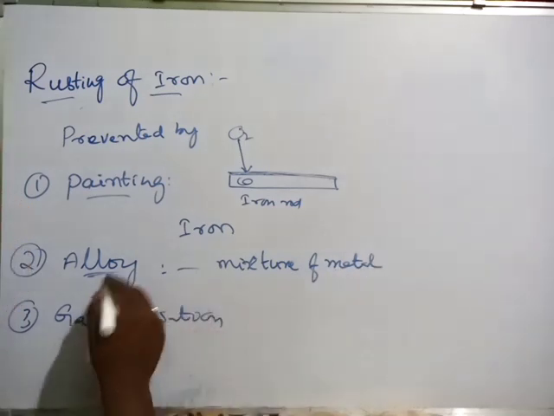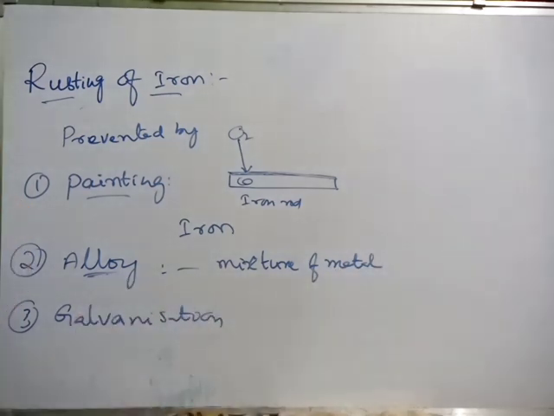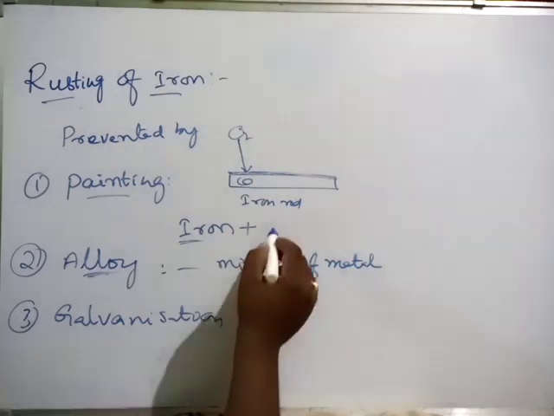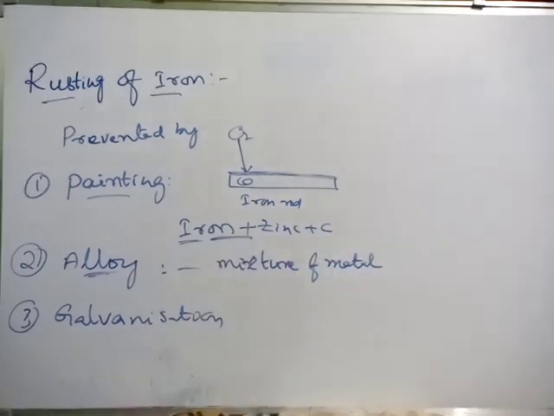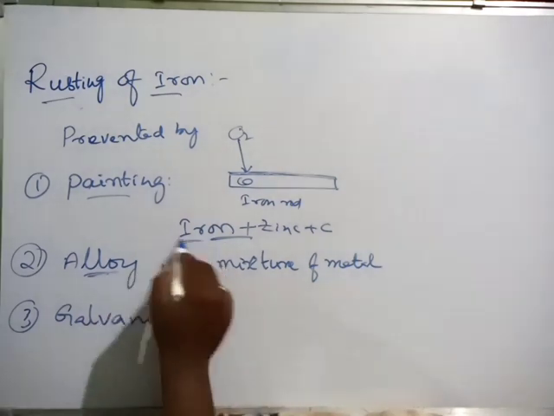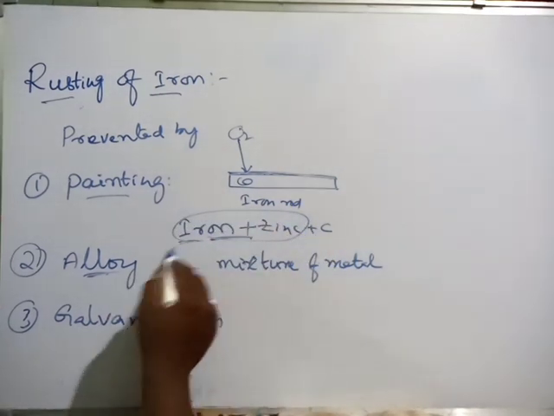What is the use of making an alloy? Pure iron can be rusted very easily, but if you add some more materials to the iron like zinc and carbon, etc., then it is called a mixture of metals. This is what we call alloy.